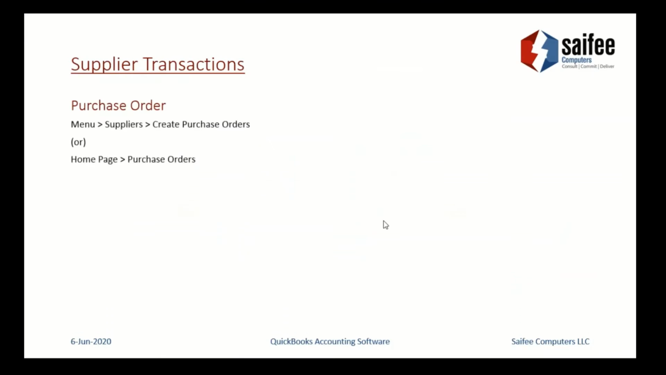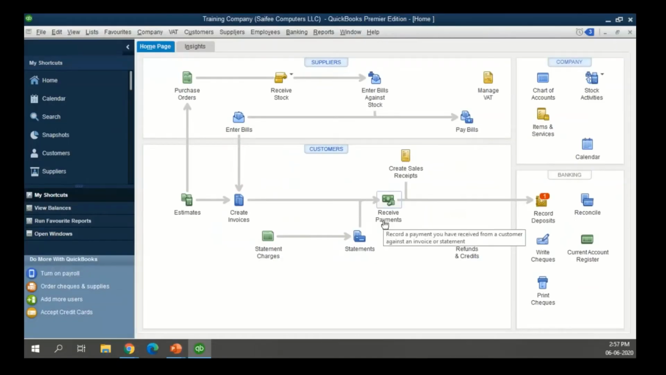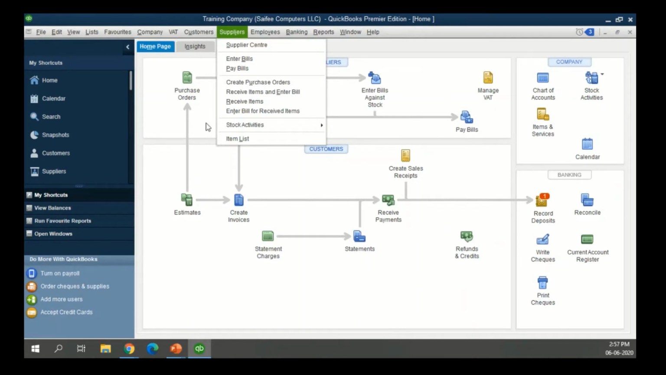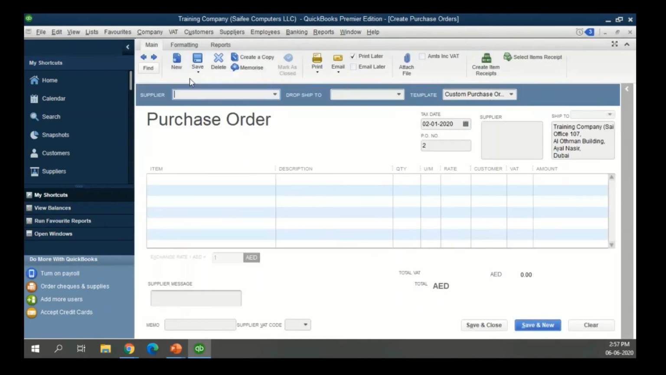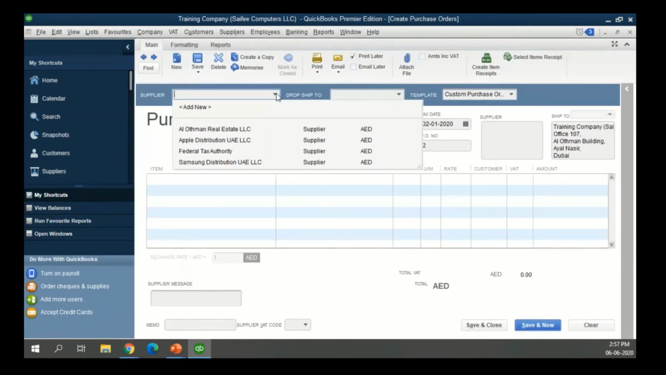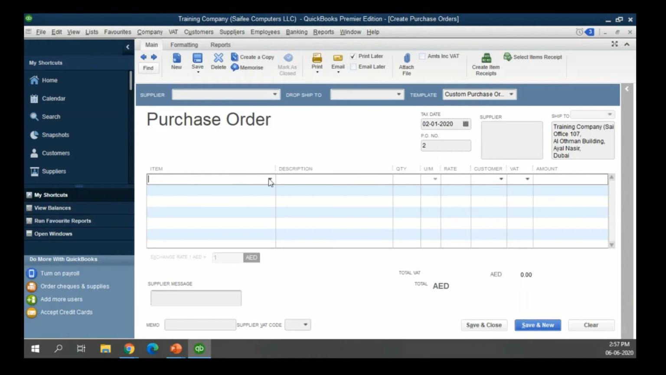To start with, we'll begin with the purchase orders. Now, I'll move between the PPT and the software itself, because the software is the environment where people are going to use it. So we can go to suppliers and select create purchase orders, or from the home page itself, I can access this purchase orders button, wherein you have the option of selecting the supplier, selecting the stock item that you are buying, in what quantity, at what rate, and for what amount.